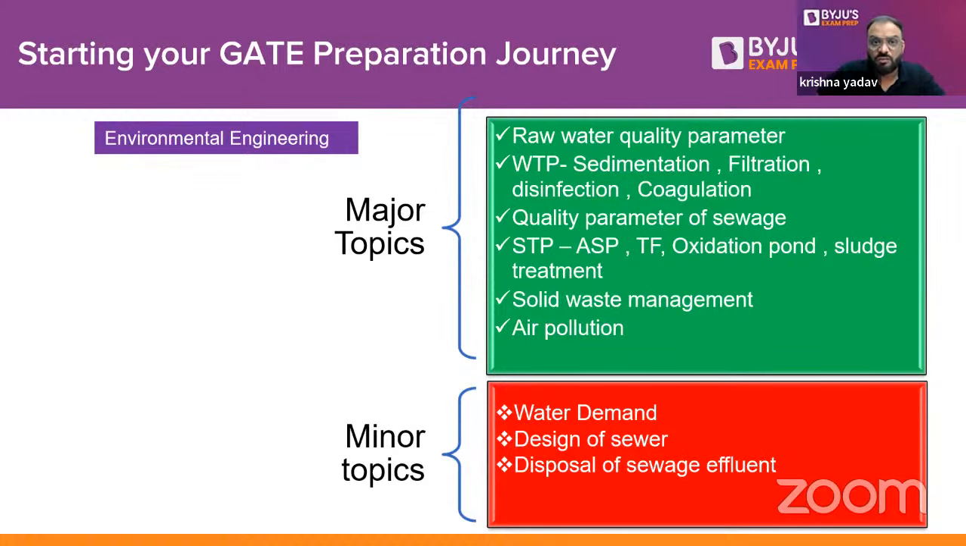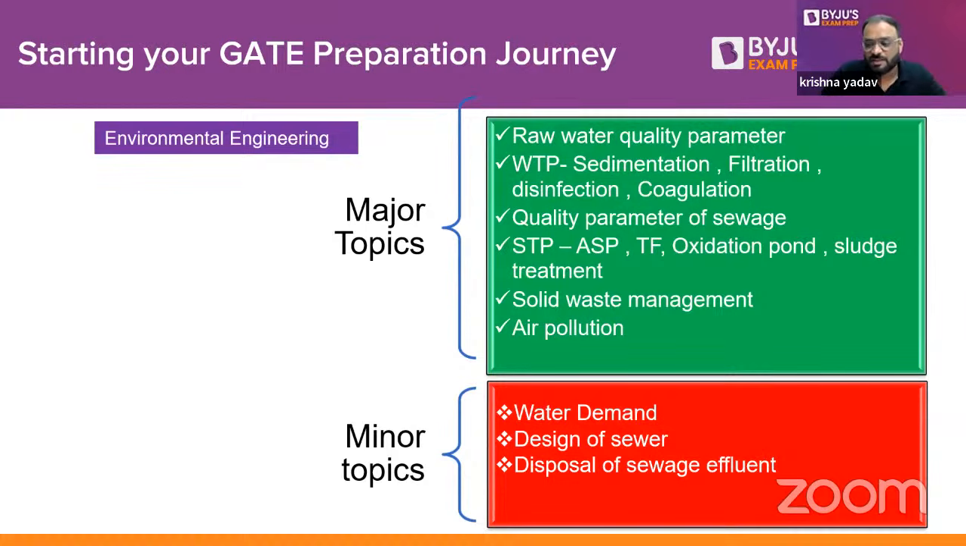Now, if we talk about the water treatment plant, we have the coagulation portion, disinfection part, filtration part, and the sedimentation part. Sedimentation is the most frequent part which you can see in the examination. Then we have quality parameters of sewage. From that, you need to cover BOD, COD, THOD, TOC, etc. So again, this is an important part. Sometimes you may get the question from the quality parameter directly, like the BOD portion.